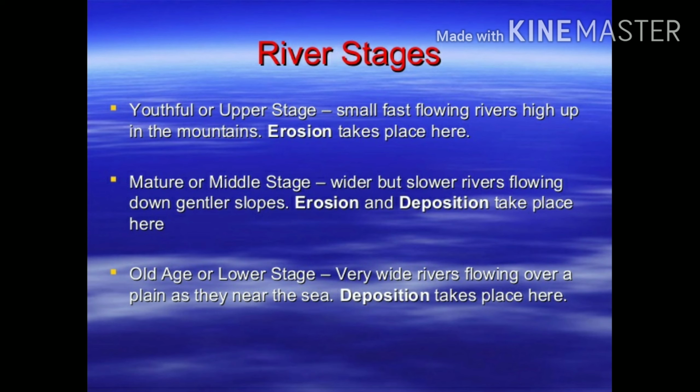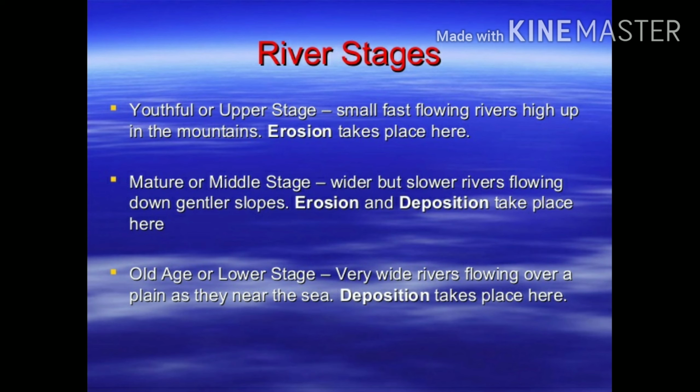So once again, a recap of the river stages. Youthful or the upper stage: small, fast-flowing rivers high up in the mountains. Erosion takes place here. Next, mature or the middle stage: wider but slower rivers flowing down gentle slopes. Maximum deposition and very little erosion.